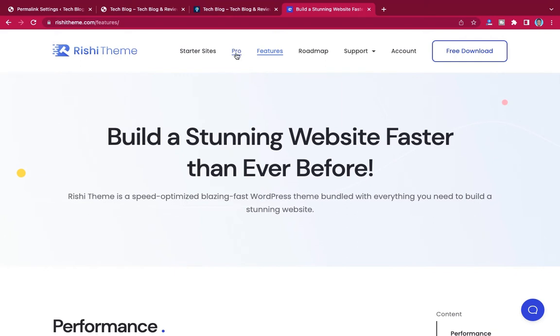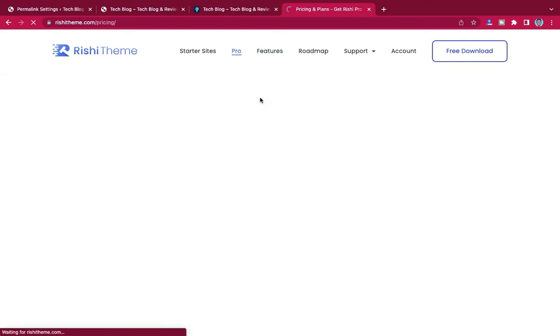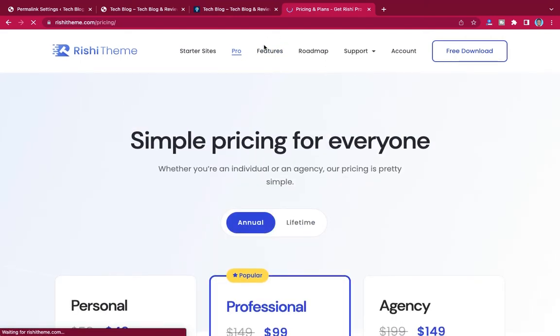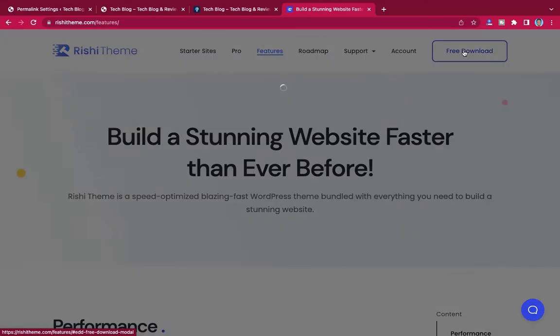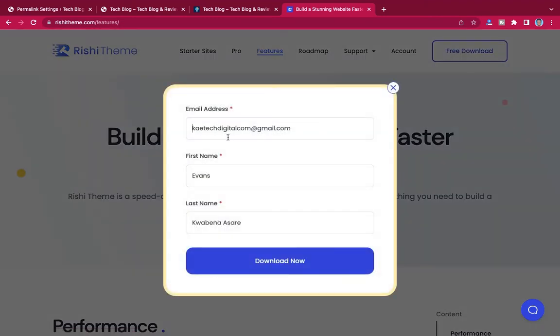So if you want the pro version, fine, you can also click over here to check the pricing of the pro version, but that is not what we are going to focus on. What we are going to focus on is the free one. So what we're going to do, like I said, is just click on the free download over here, and then you fill in a few details.